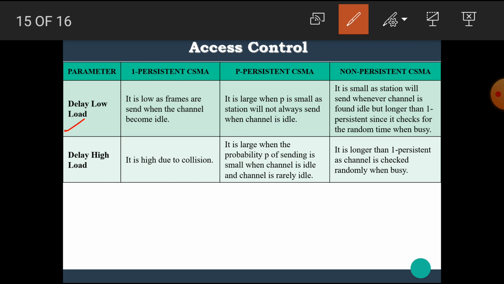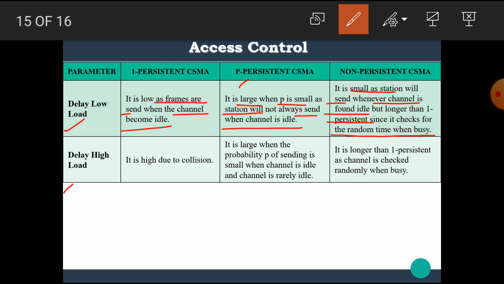In one persistent CSMA, it is low as frames are sent when the channel becomes idle. In P persistent CSMA, the delay at low load is large when P is small as the station will not always send when the channel is idle. In non persistent CSMA, the delay at low load is small as the station will send whenever the channel is found idle, but longer than one persistent since it checks for a random time when busy.